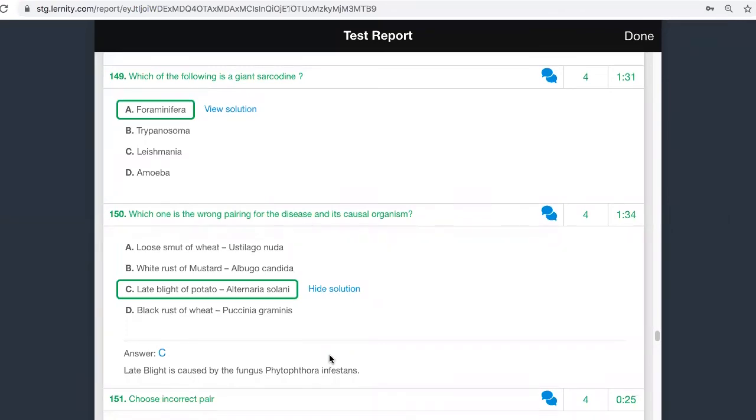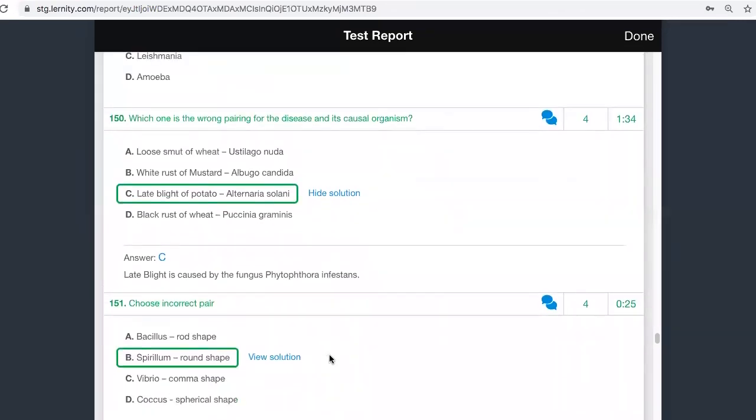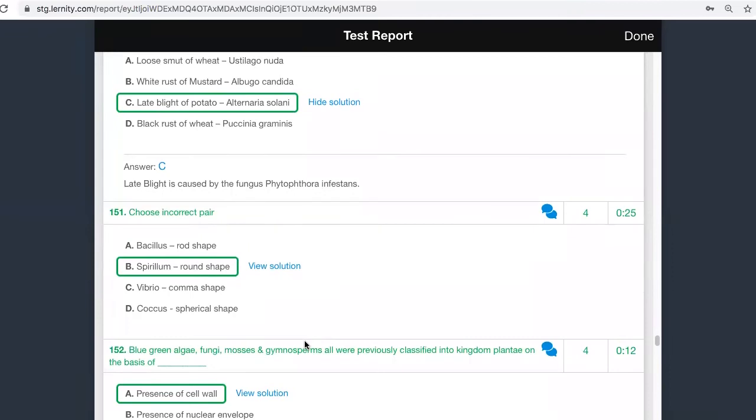Okay. Next, let us go to 151. Quickly tell me, it's a very easy question. Okay, if I have given it in notes, then it is good.